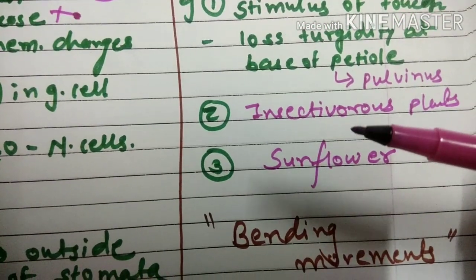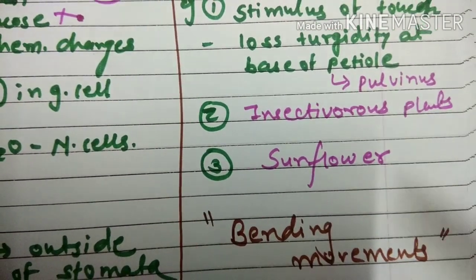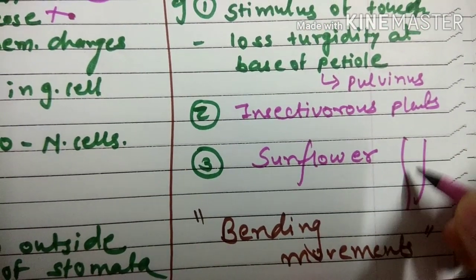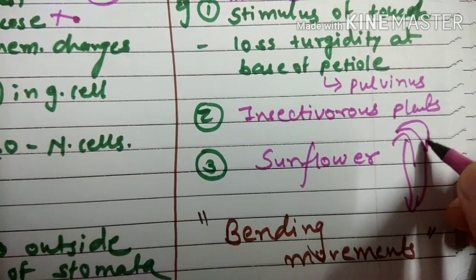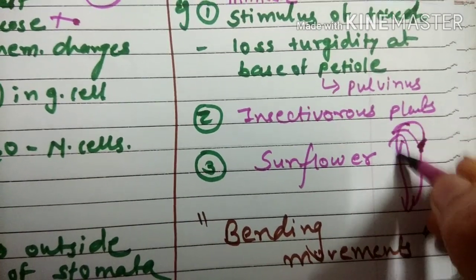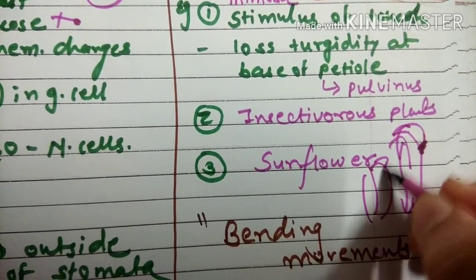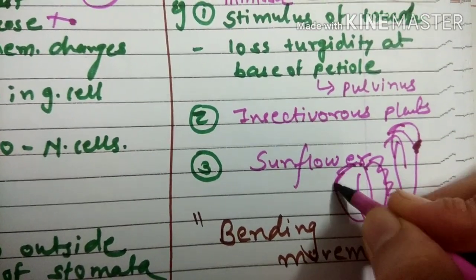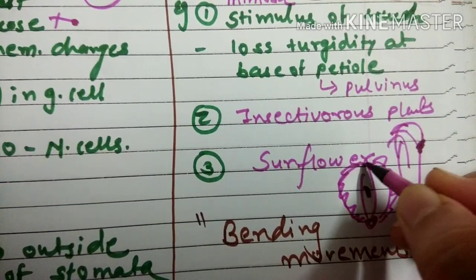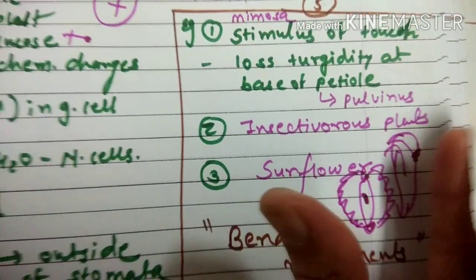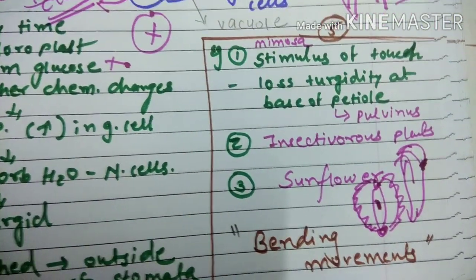This kind of bending movement, or turgor movement, you can also find in some insectivorous plants. A pitcher plant which has a lid-like structure, so when they are getting any kind of insects, they'll just lose the turgidity here, so the lid will be closed. Okay, the same in this kind of insectivorous plant. If any insect comes here, they will lose the turgidity in this hinge region, and these two portions will be closed like this. So the insect will be trapped inside it.